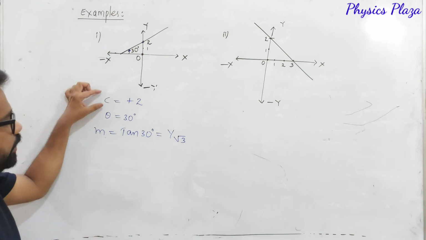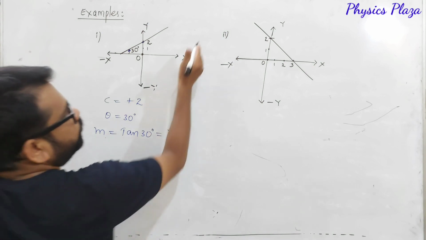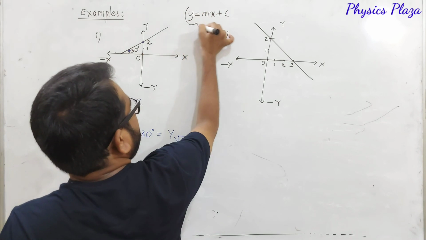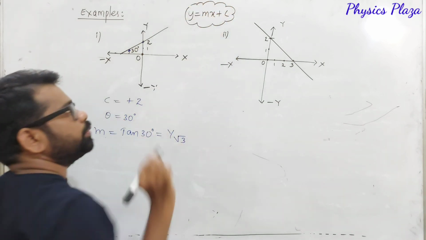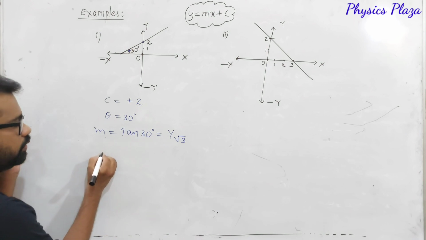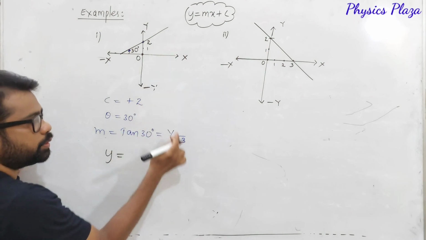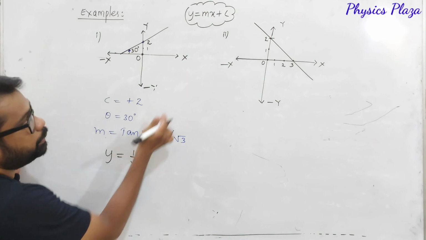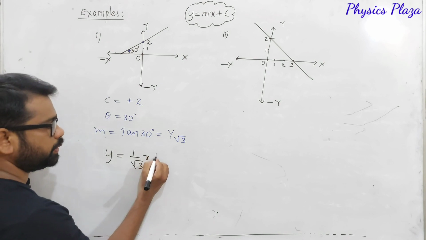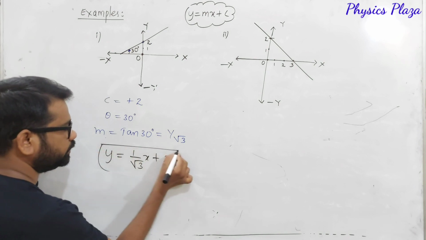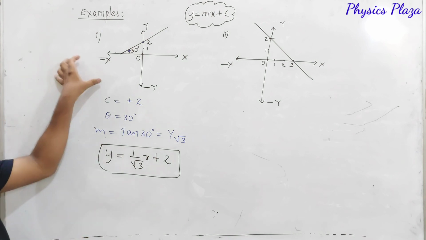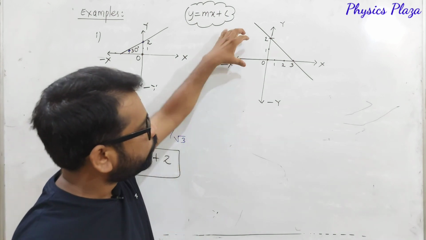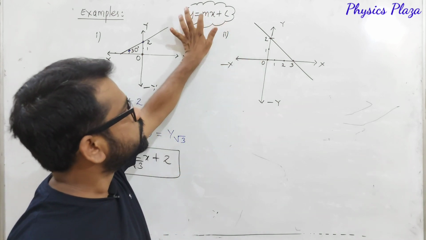So here c value we have, m value we have. So what is the straight line equation? We know that y is equal to mx plus c is the slope intercept form. Now substitute in that, then you will get y is equal to, in the place of m you should substitute 1 by root 3, that is 1 by root 3 x. In the place of c you should substitute plus 2. So this is the required equation for this graph. Now look at here, it is somewhat different from this. This is the actual graph given, and for this we should make a straight line equation now.